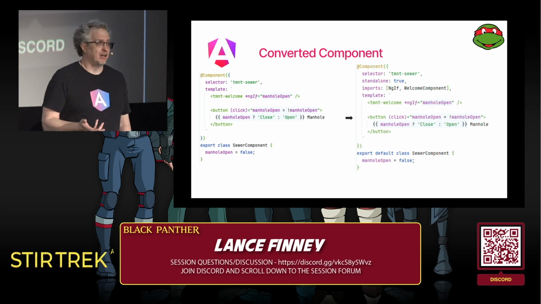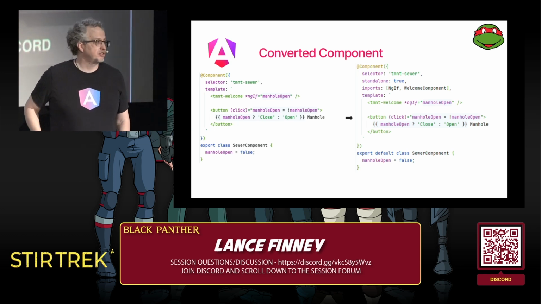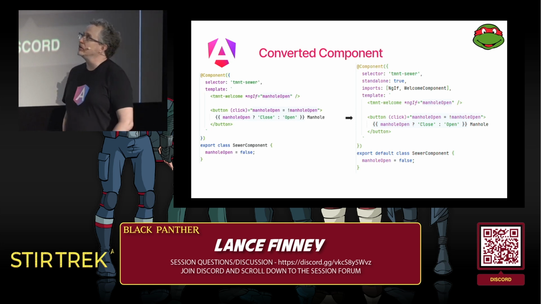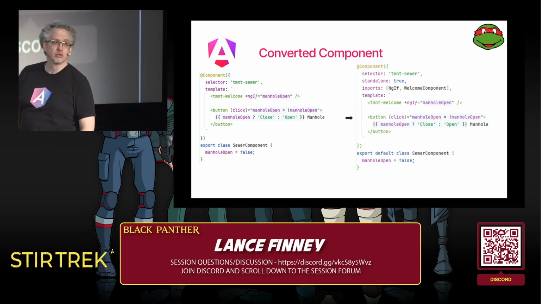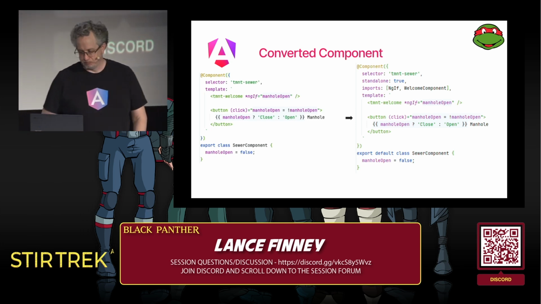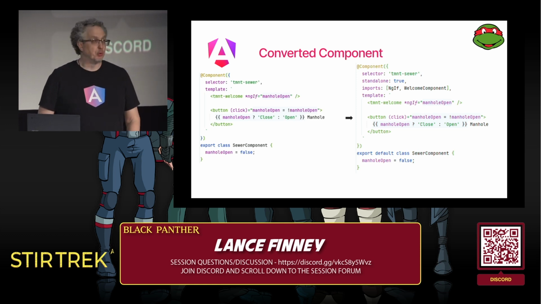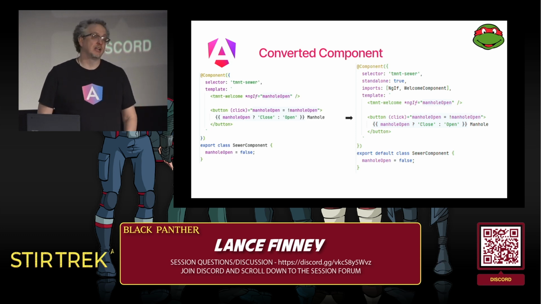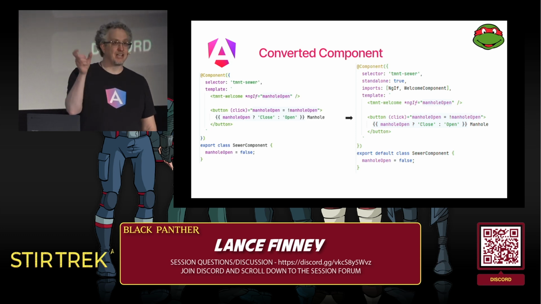On the left, we have a component that Raphael created to model their sewer. The only state in this model, or in this component, is whether the manhole is opened. It's a Boolean. If the manhole is open, then we show a welcome message in another component. And there's a button there that you can open or close the manhole, and the text on the button will change depending upon whether it's open or closed.